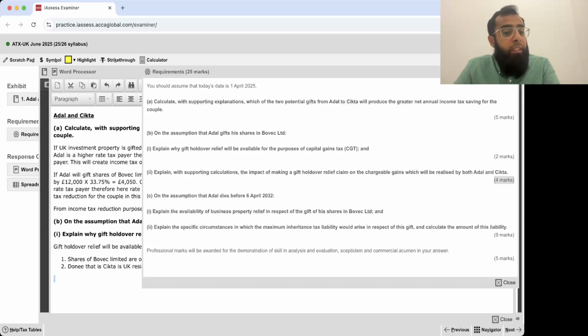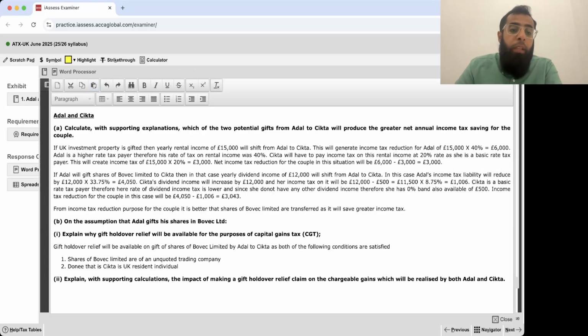Believe me, very easy. Just listen to me carefully and you will understand in the best possible manner. Now, if you remember the gift holdover relief, how that works. When we claim gift holdover relief, the gain is deferred from the donor and it is shifted to the base cost of the donee.